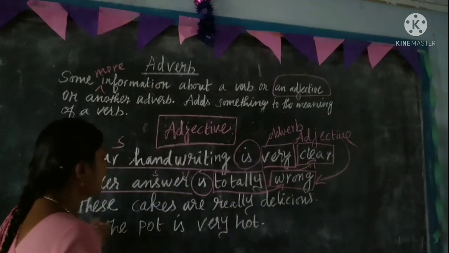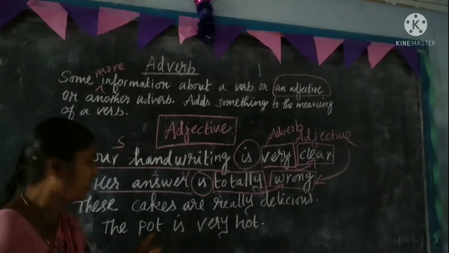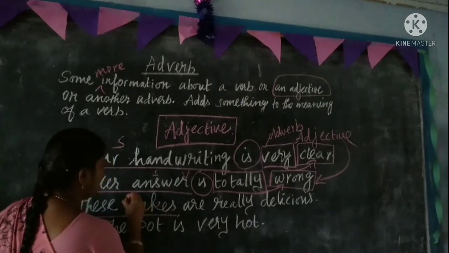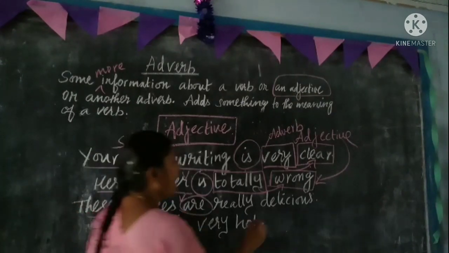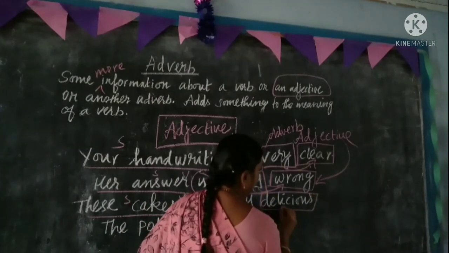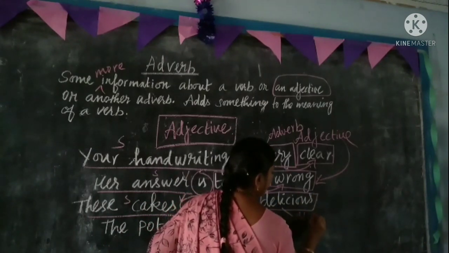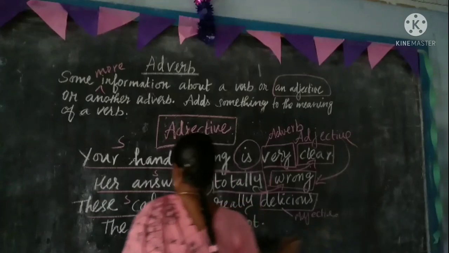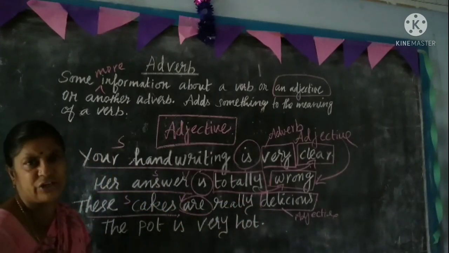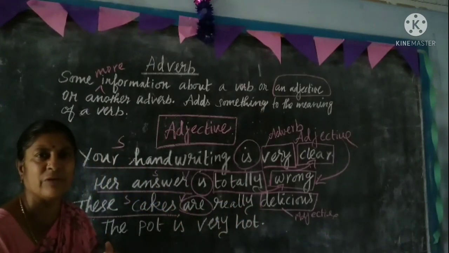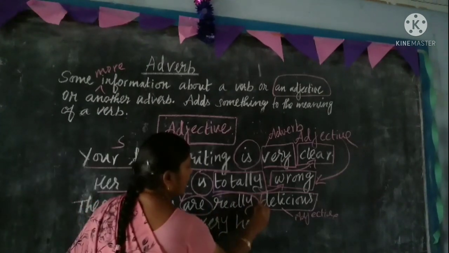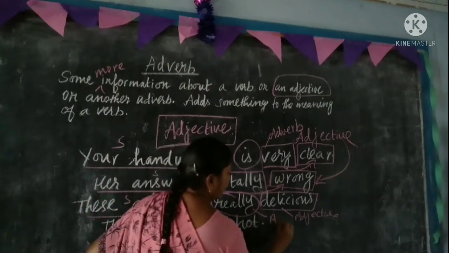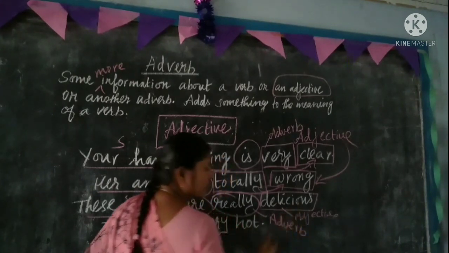Next one. These cakes are really delicious. These cakes is a subject. Are is a verb and delicious is an adjective. These cakes are delicious. Very tasty one. But really is an adverb.